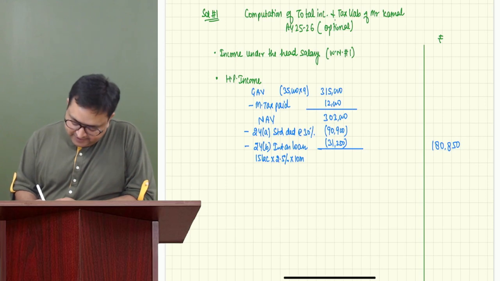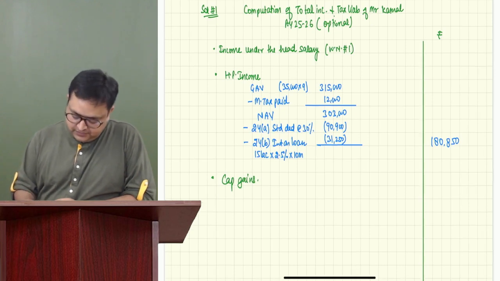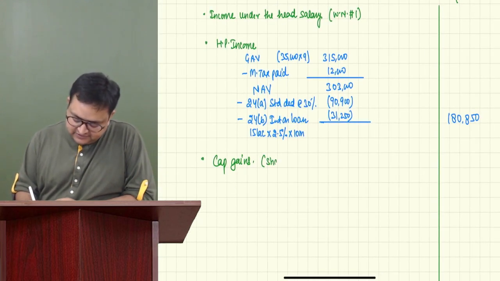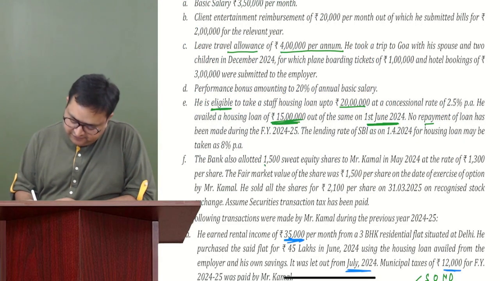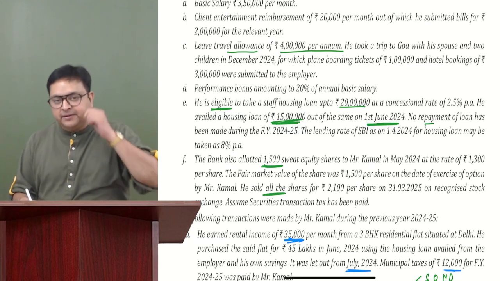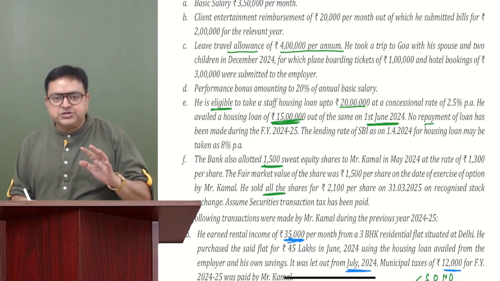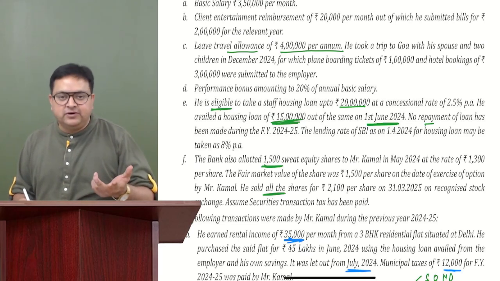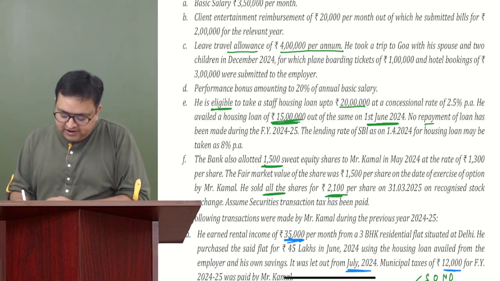Now we are having a capital gain also. Capital gains. What are we selling? We are selling shares. How many shares? I believe 1500 was there, no? Yeah, 1500 shares we are selling. They are telling us that all the shares are sold. So please also remember that you have 1500 shares. In your question, you have to see how many shares are getting sold. So here, all the shares are getting sold. So 1500 shares are getting sold for 2100.